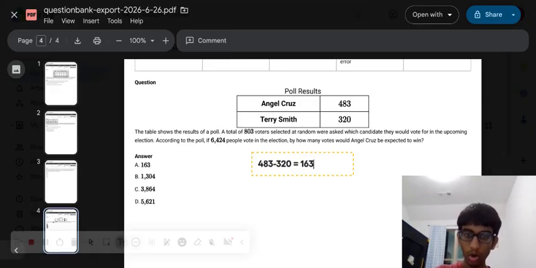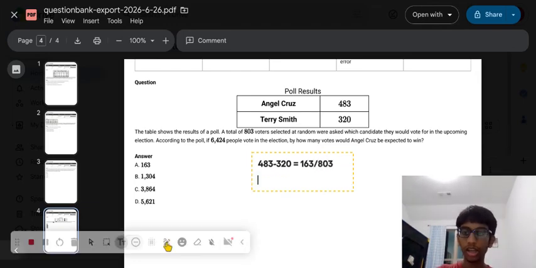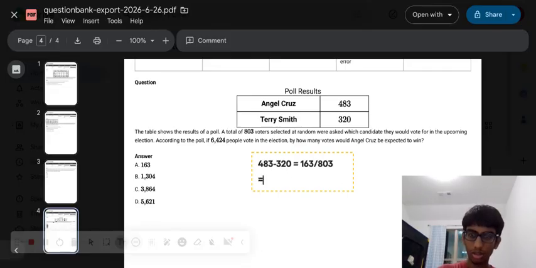The total number of voters is 803, so we divide this by 803. We get a decimal value of about 0.2029, approximately 0.203. This is the decimal value by which Angel Cruz would be expected to win.